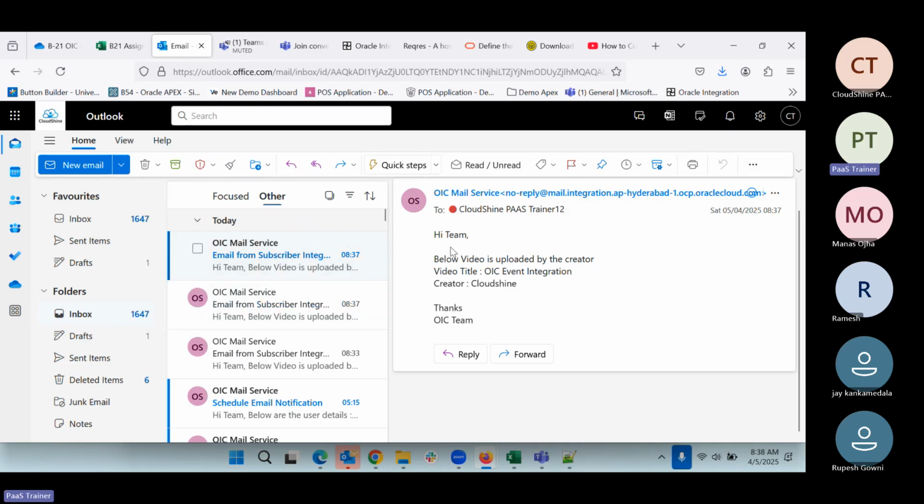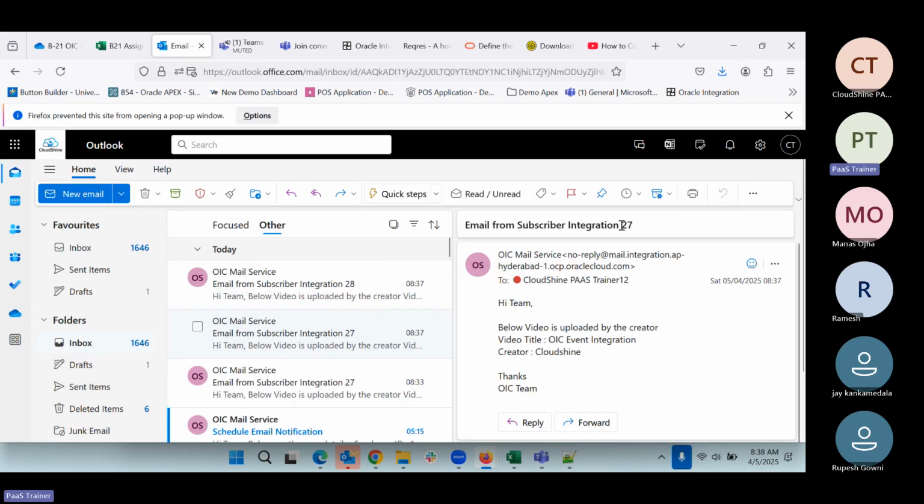Let me increase the size here. Can I increase? No, it will not come in. Yeah, we see email from integration 27 and email from integration 28. So both are coming here, which means 2 integrations got triggered.